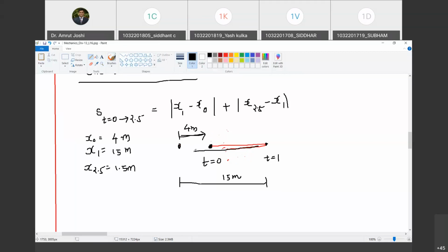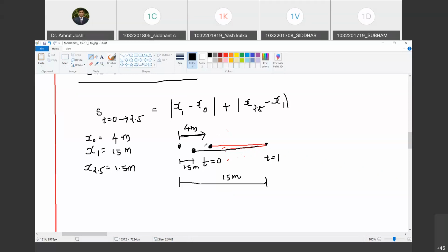So it has settled here. Are you with me? Yes, sir. Now you are absolutely right. But what is the change in position? If I were to calculate change in position from x equal to 2.0 to x equal to 2.5, it will be 1.5 minus 4. Do you agree with me? Yes, sir. And that will be equal to how much? 2 minus 2.5. That means after 2.5 seconds, the particle assumes the position towards left by amount 2.5 meter with comparison to its position during t equal to 0. Are you with me?